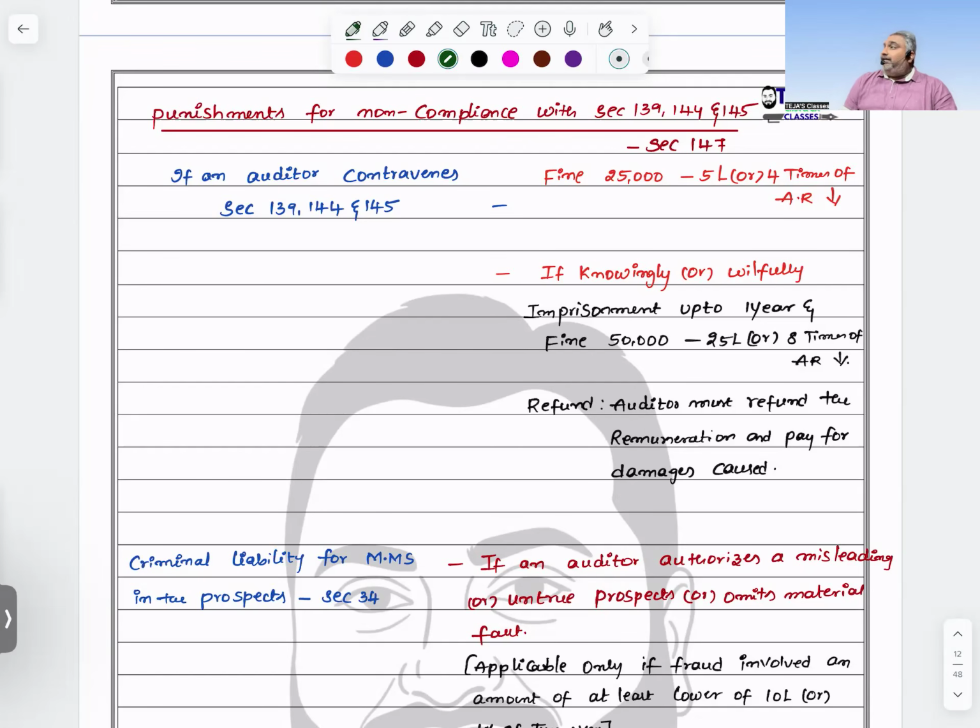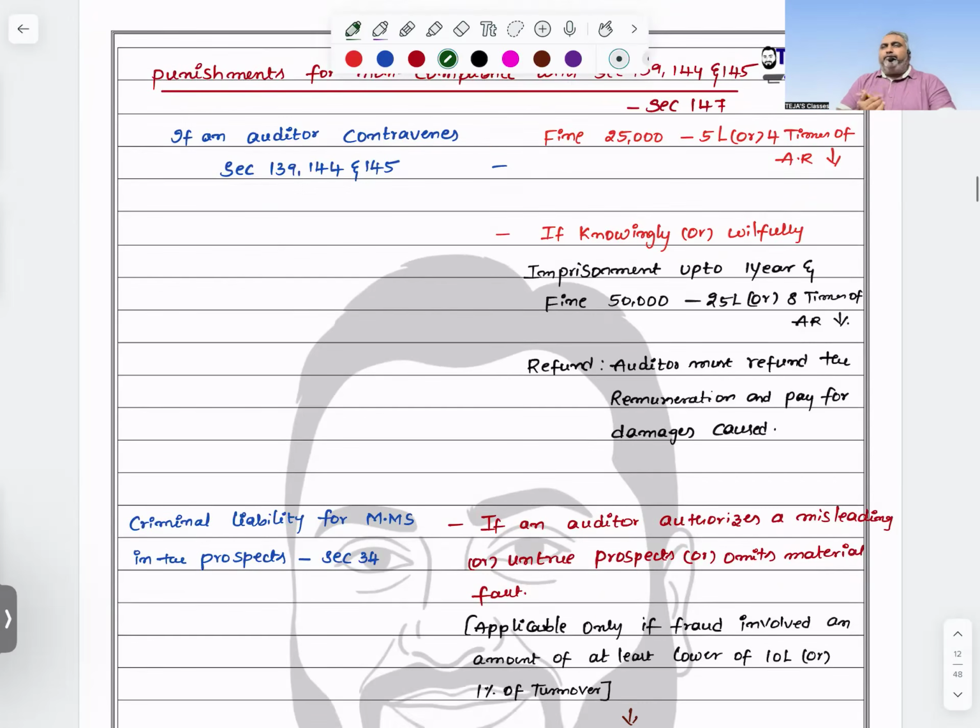Lower only, when unintentional. If you perform the concerned things intentionally, free accommodation for 1 year, a minimum of 50,000 and a maximum of 25 lakhs or 8 times the audit remuneration, whichever is lower. In addition to that, whatever remuneration you received, everything should be reimbursed. In addition, whatever damages the company is expecting from you, everything should be paid by you. Sometimes you need to take personal loans also to pay these kinds of things.